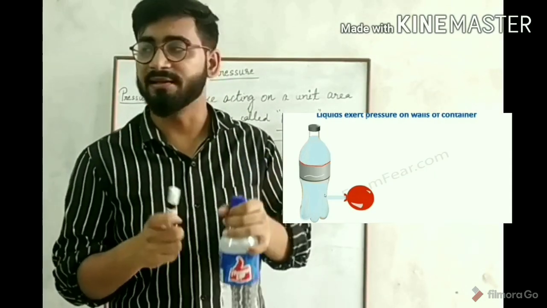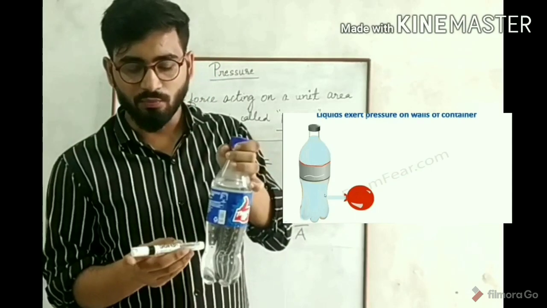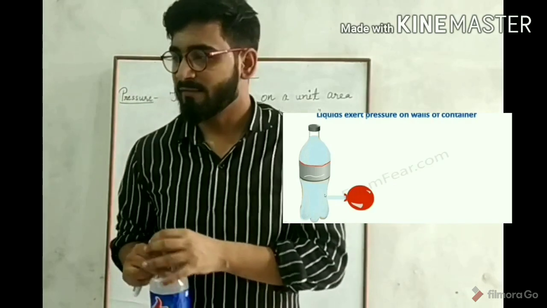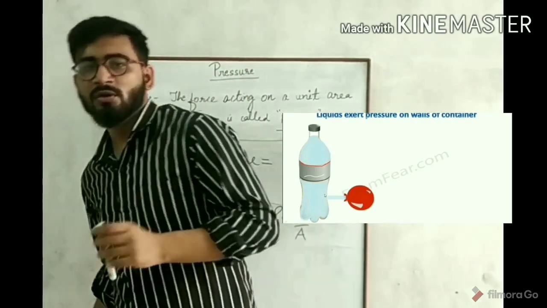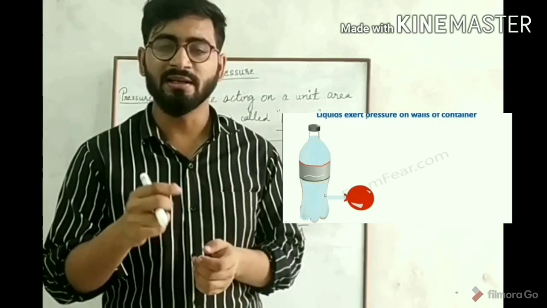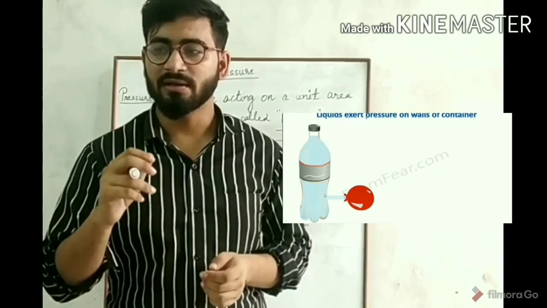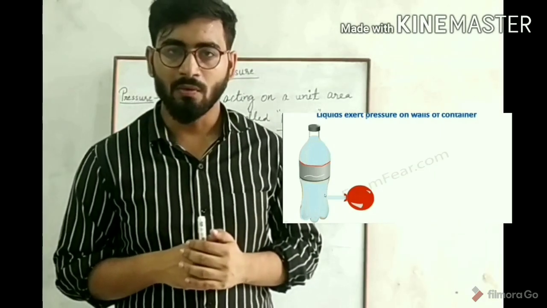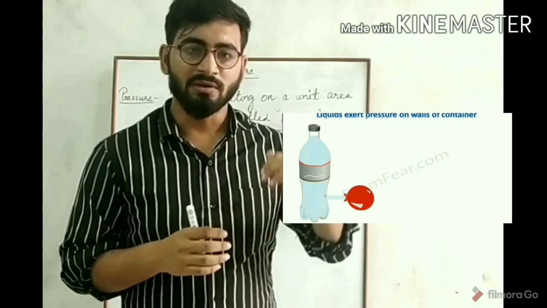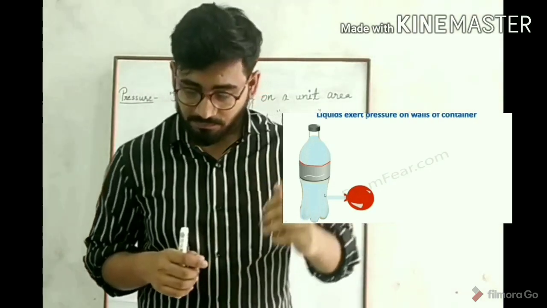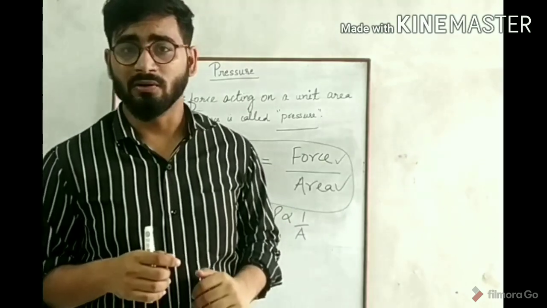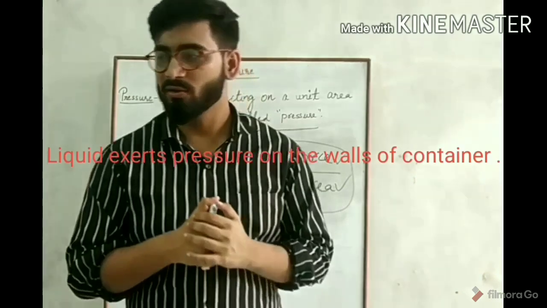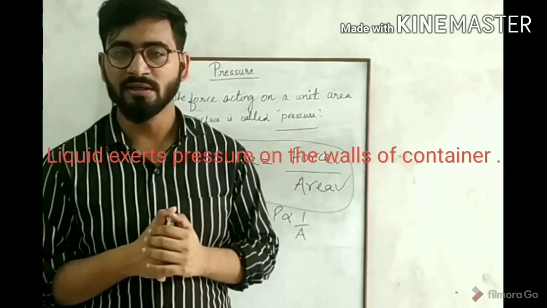And after fixing this cylindrical tube, you put the balloon in this cylindrical tube. And then after fixing the balloon, you take this bottle and fill it with water. As soon as the water starts filling inside the bottle, the balloon gets blown. Why? Because the water is exerting pressure on the walls of the bottle. So from this example, we can say that liquid exerts pressure on the wall of the container.